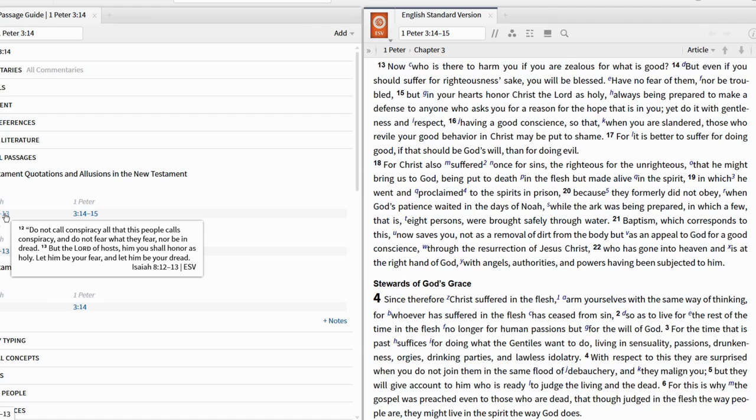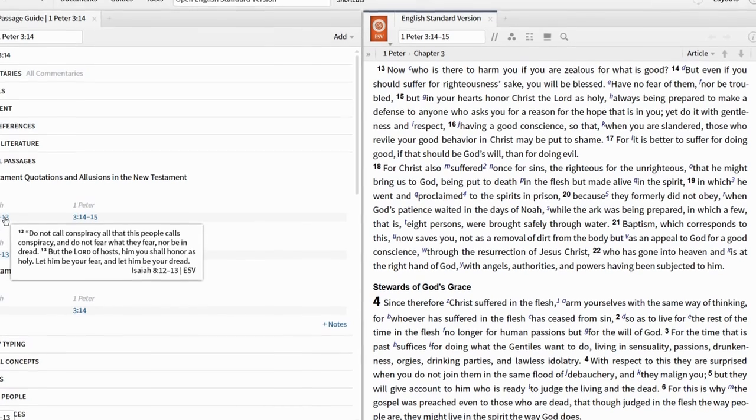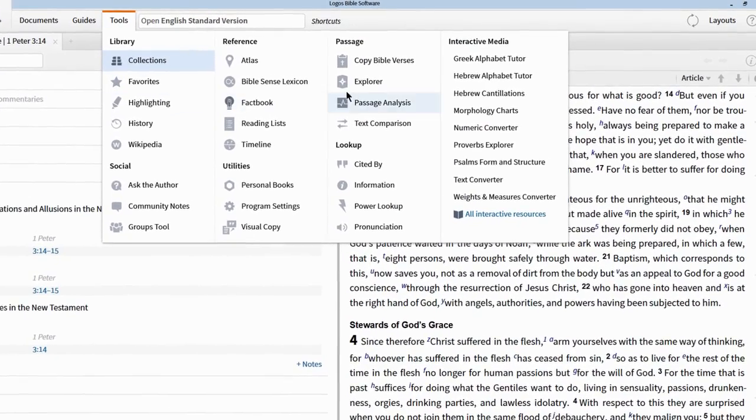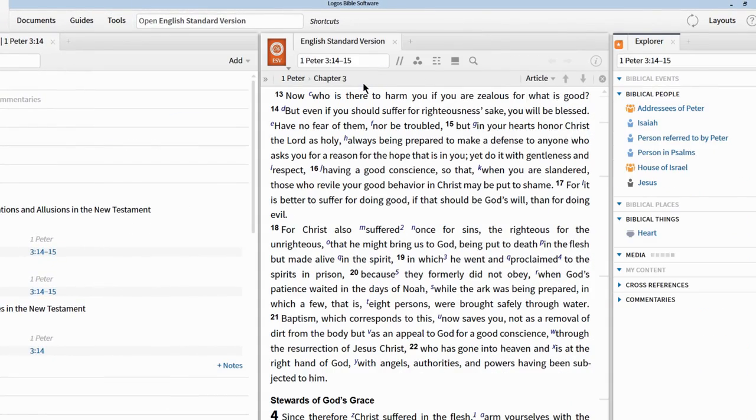And most of us don't have time to run a passage guide on every single passage we read in order to find these allusions. So let me show you how the Explorer tool can quickly show you Old Testament references on any passage that you happen to be reading through. First, open up the Tools menu and select Explorer. It opens up a slim side pane for you.